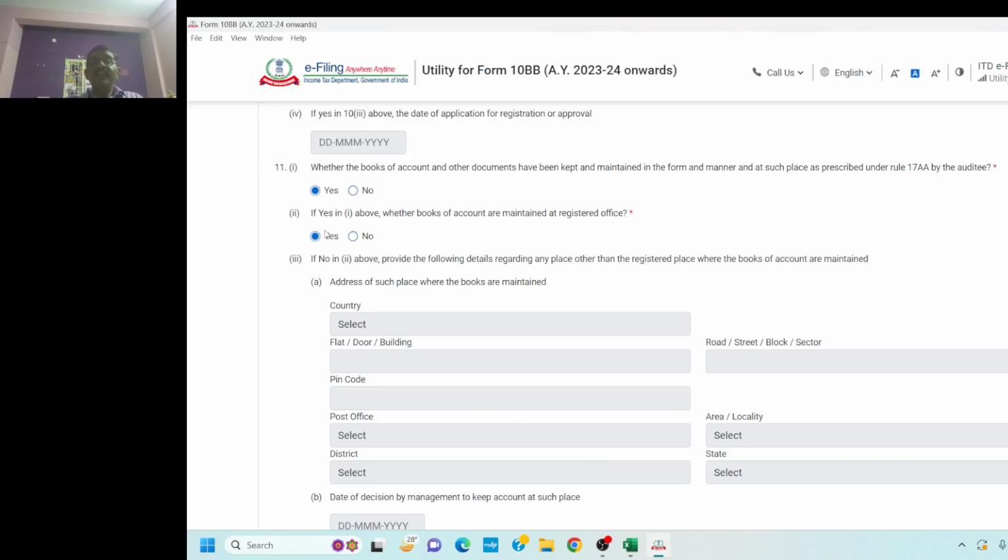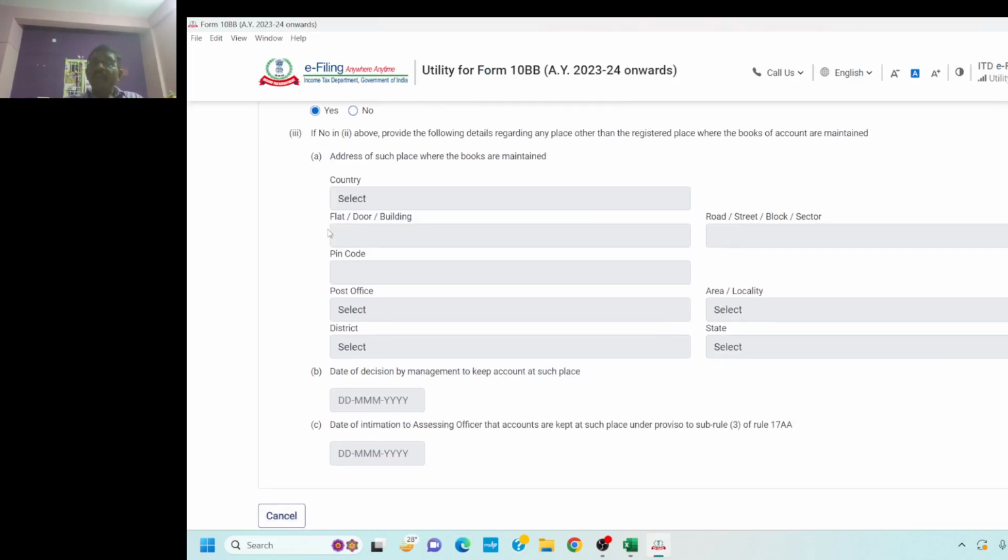The next question is, if the books are maintained in the registered office, yes or no question. If you are selecting no, then you are supposed to give the alternate address in which you are keeping the books of accounts. Not only that, you will have to give the date on which the decision was taken by the management. For example, if the trustees take the decision, the copy of the minutes of the meeting of the trustees. Then, not only that, one last point in this regard is that intimation has to be made to the jurisdictional assessing officer within 7 days of taking the decision. So you will have to give the date of intimation to the assessing officer, whereby you are stating that the accounts are kept at such other place according to Rule 17AA.